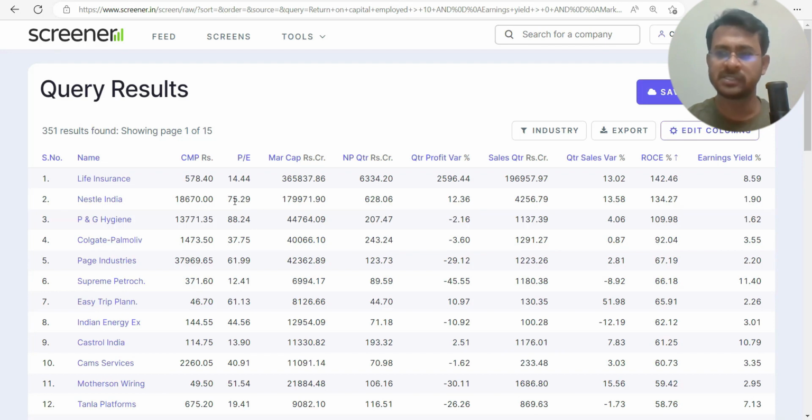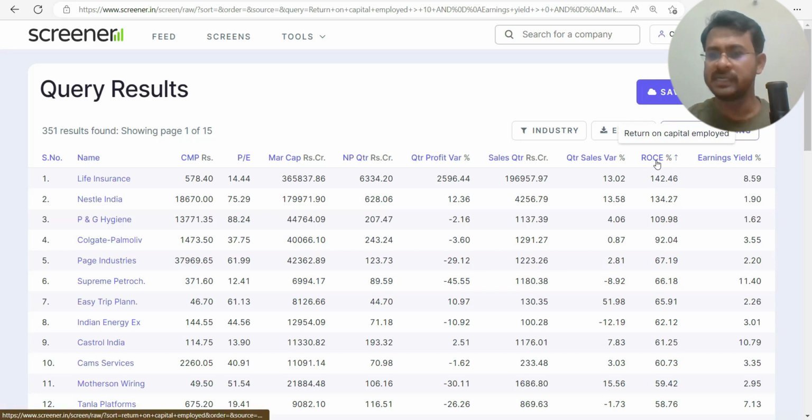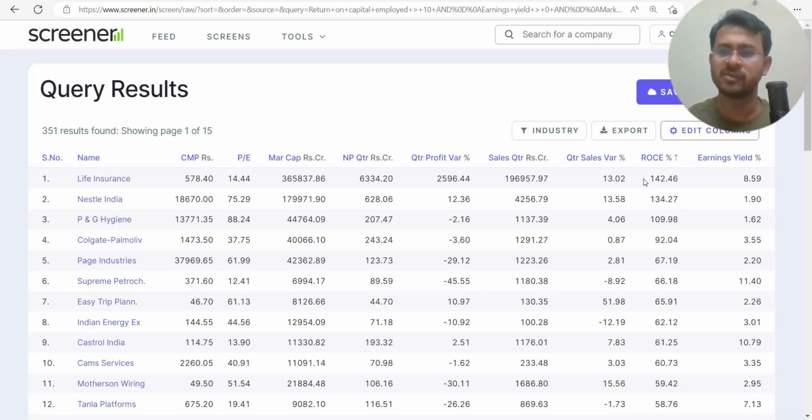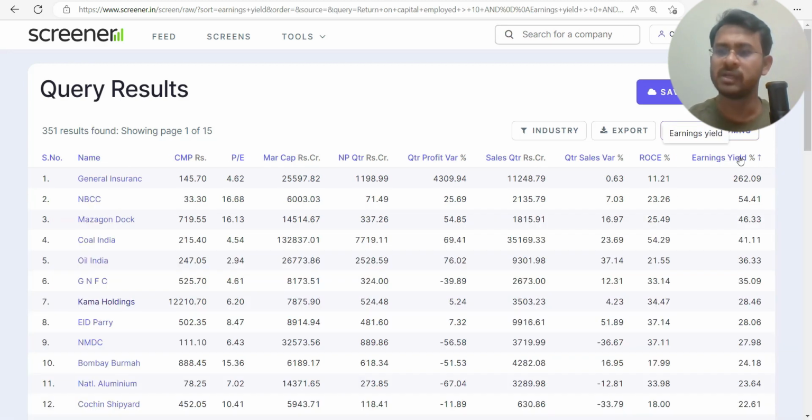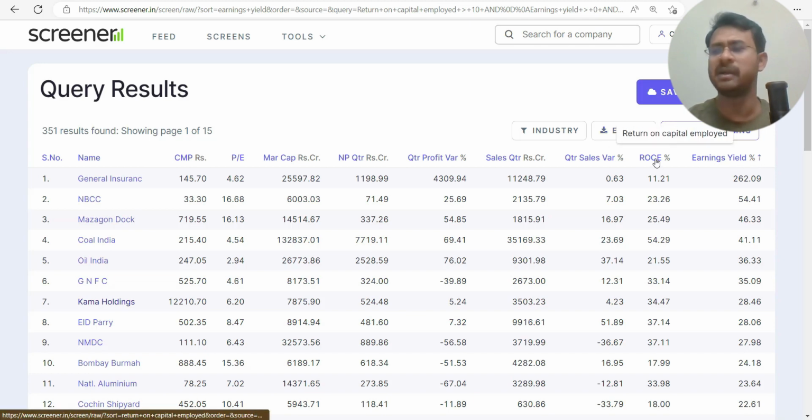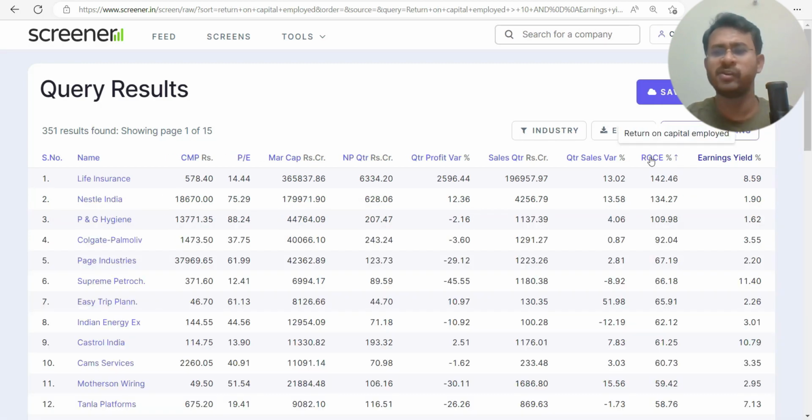So this actually has arranged the companies based on decreasing ROC. If we see ROC for the first company, it has the maximum ROC, and then the next one 142, the next one is 134, 109. Accordingly, as you go down, the ROC basically decreases, right? If you want to do it through earning yield, that you can also do. If you just click it, it will arrange all the companies based on your earning yield. So it really doesn't matter. We will do it based on any one that you like, right? So let's try to do it in ROC.